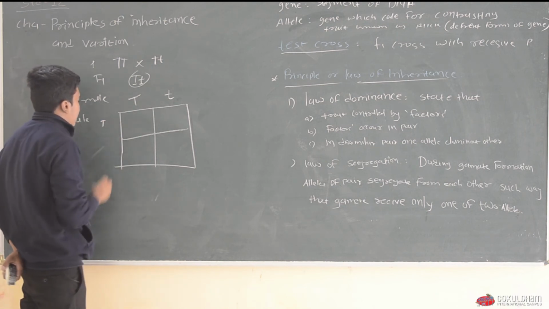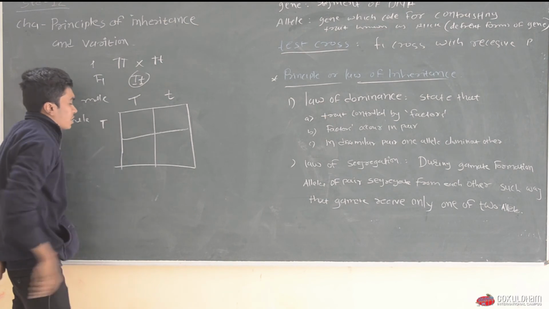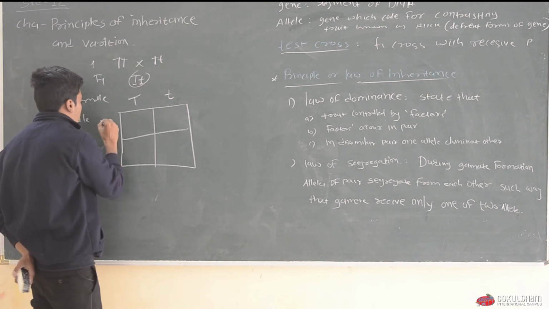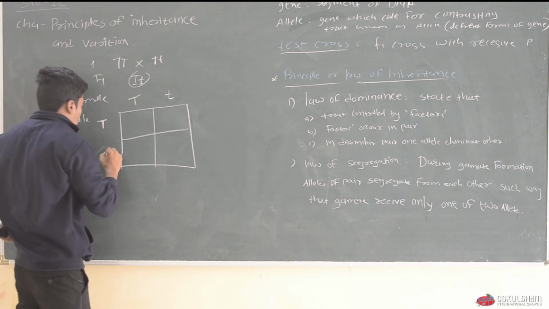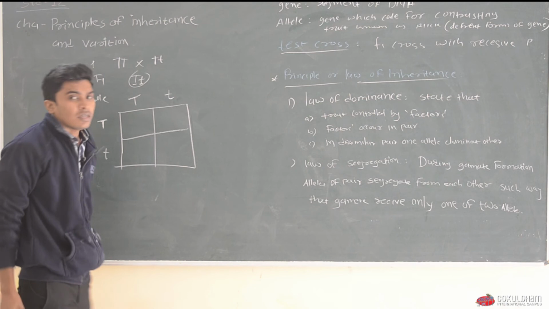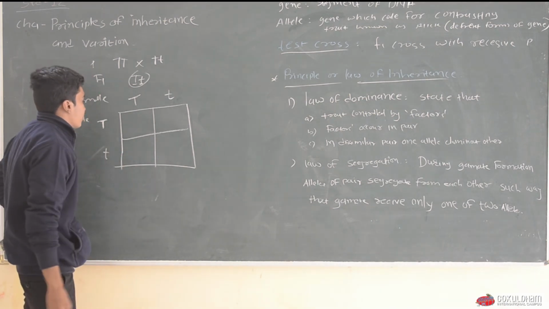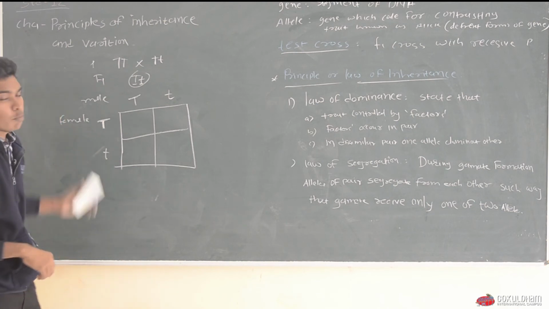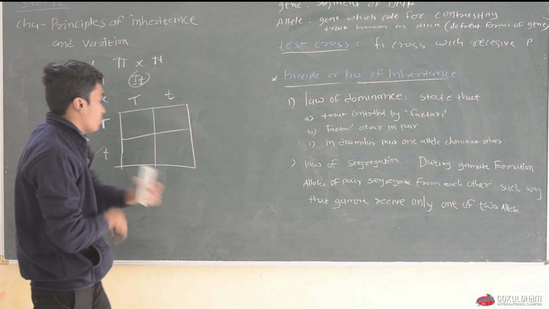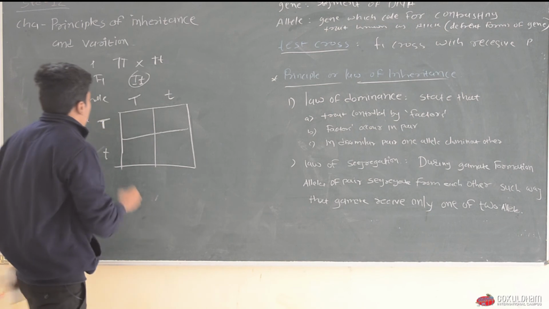Similarly, in the female plant, two types of gametes will form. Capital T will be responsible for tall plant and small t is responsible for dwarf plant. Let's see how many different combinations can occur in a zygote.